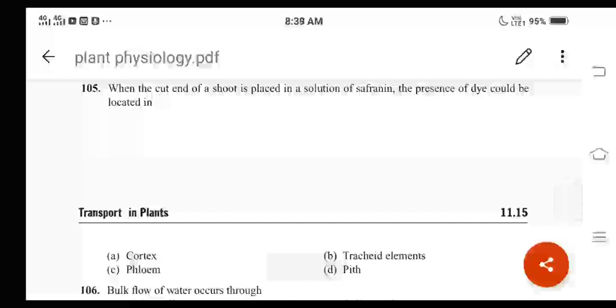When the cut end of a shoot is placed in a solution of safranin, the presence of dye could be located in tracheid elements, right? This is also nothing but the balsam plant experiment, to prove that the ascent of sap occurs through the xylem, right? So option B is the correct answer.